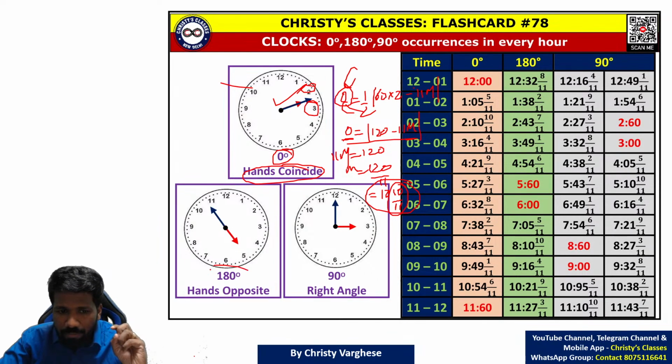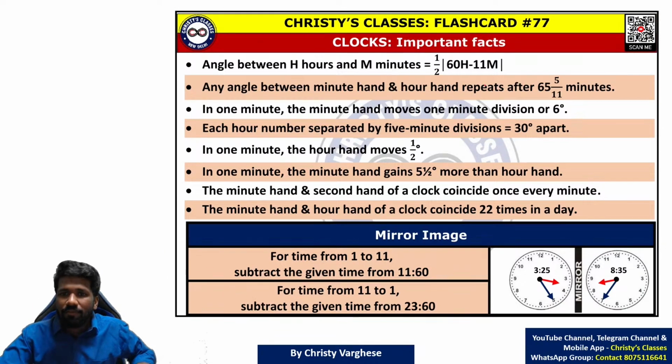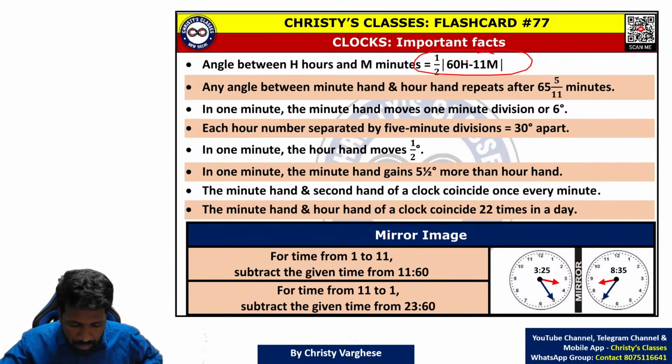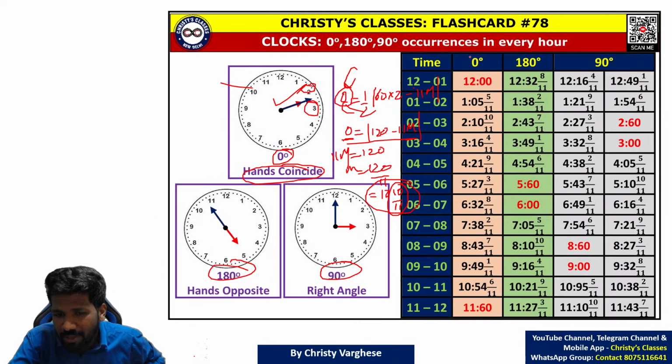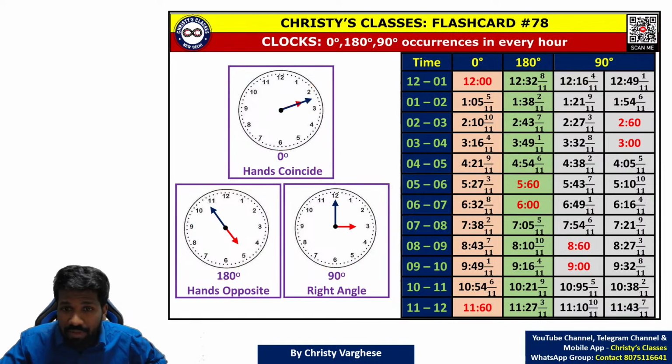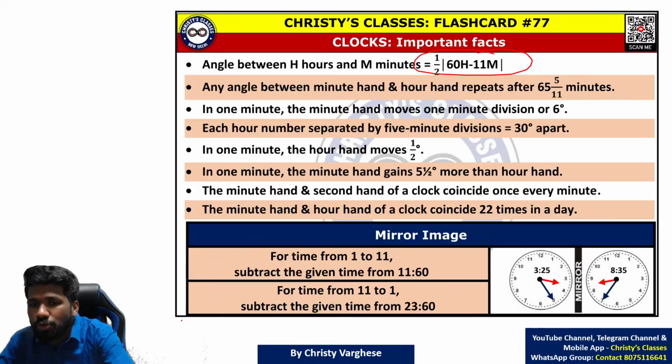Instead of 0 degree, it can be 180 degree. It can be 90 degree. It can be any degree actually. So this formula will help you to do that. Now speaking of 0 degree, 180 degree, 90 degree, these are three special angles that can be asked as a question itself. So I will tell you a shortcut technique to do this.